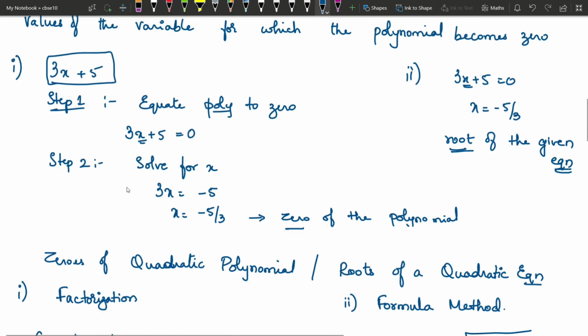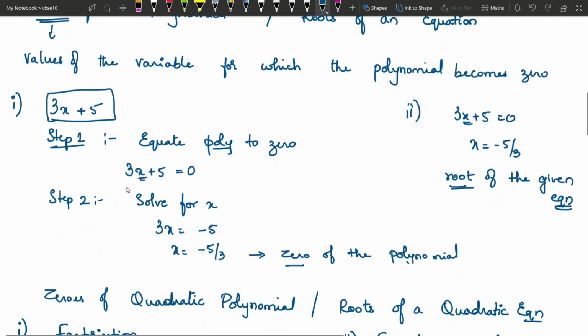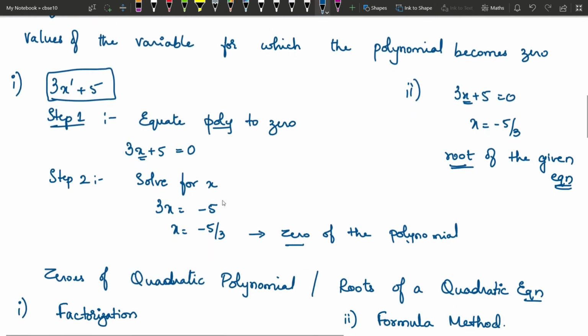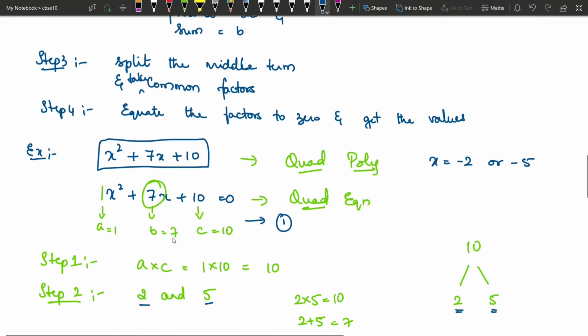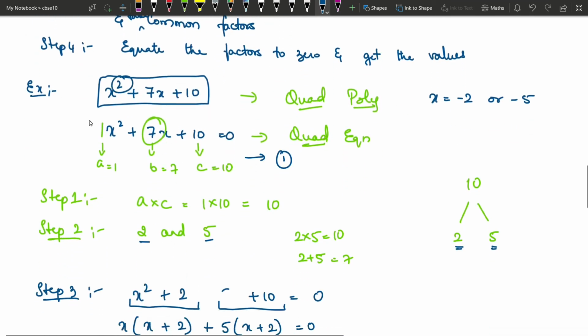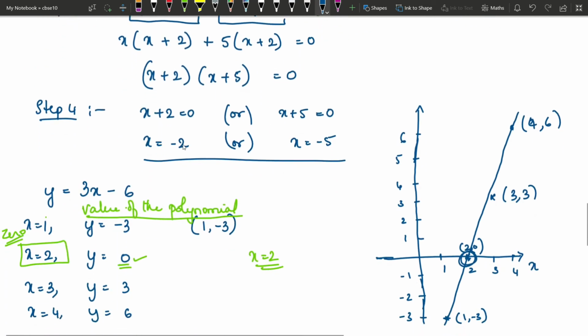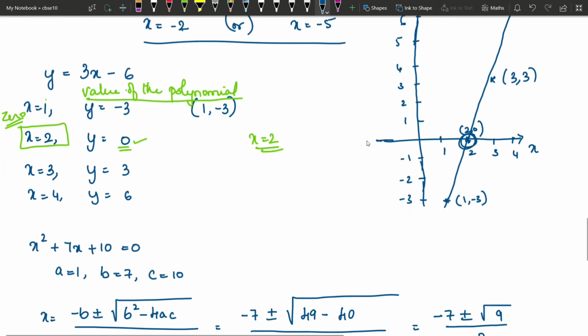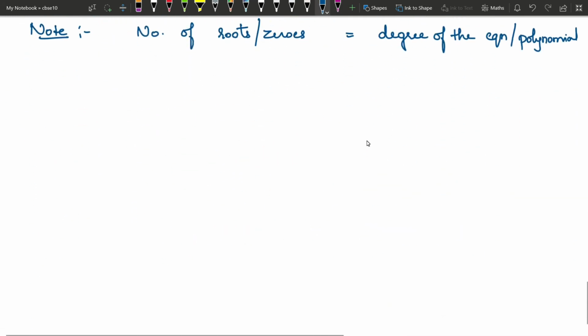So if you observe, earlier we had solved a linear polynomial. Here the highest power is 1 and we had only one answer, only one value for which this polynomial was 0. And this is a quadratic polynomial because the highest power is 2 and hence we have two answers. Means for both these values the polynomial becomes 0. Okay. So this is roots of equation or zeros of a polynomial.